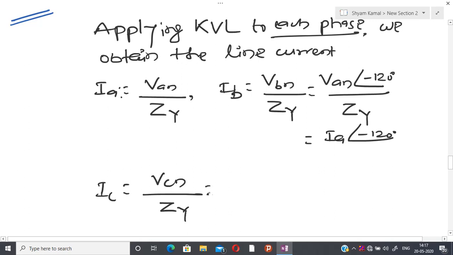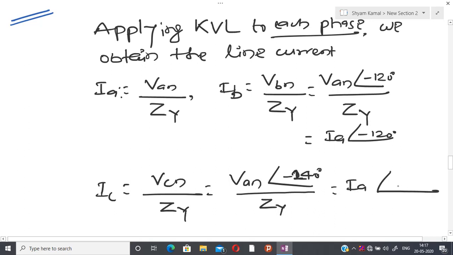Again I can write like this because I know the relationship between C and AN. So this is 240 degrees, and after that I have ZY. So I can again write IA, and the angle is minus 240.